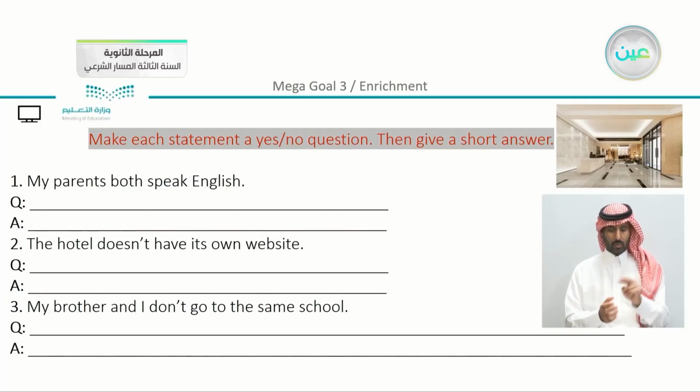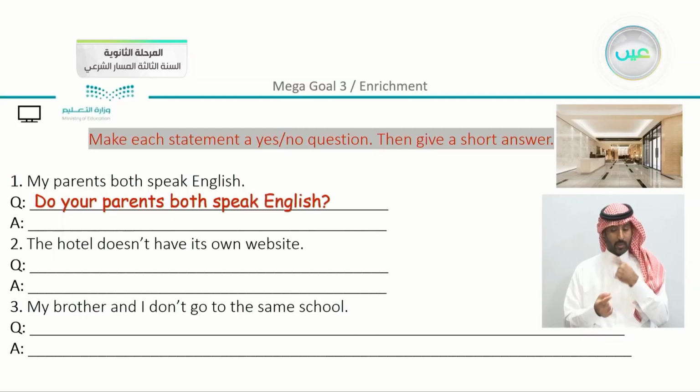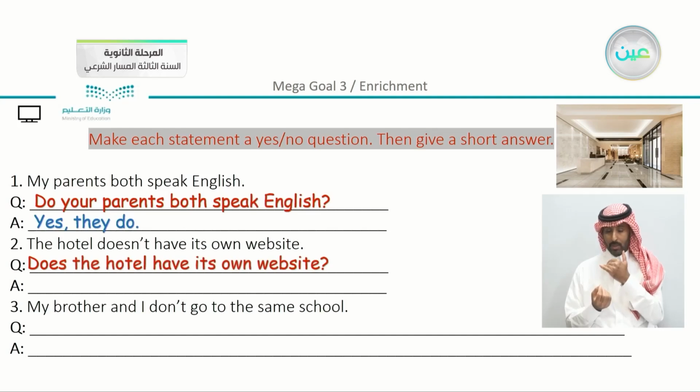So we have here, my parents both speak English. Here we have plural, my parents. So we can ask the question, do your parents both speak English? Of course, you can answer either yes, they do, or no, they don't. It depends on what your answer is.